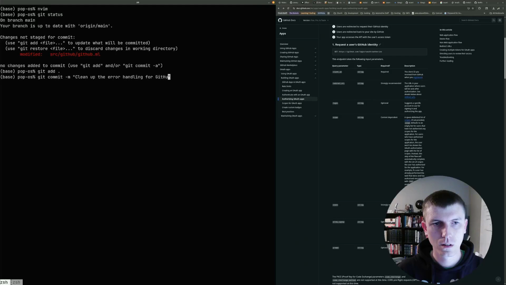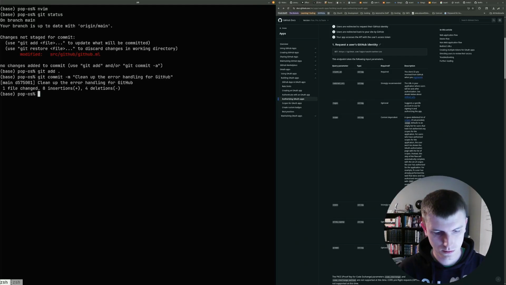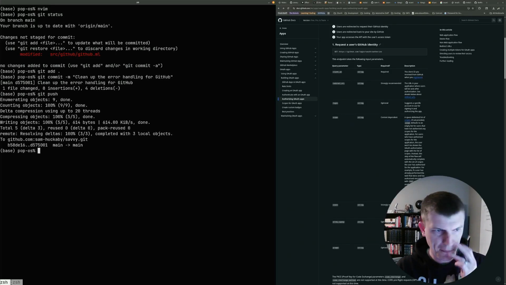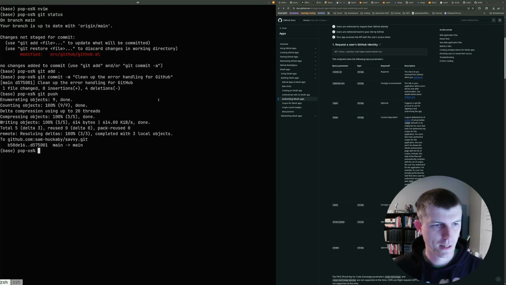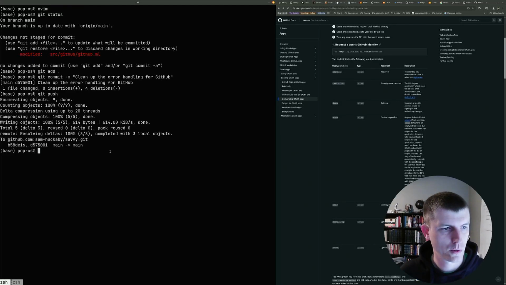GitHub. Alright. I think next time on stream we'll have to see if we can update my neovim. I'll have to figure out how I installed it, but whatever. And then maybe we get the process rolling for a new release of Savvy on OPAM.